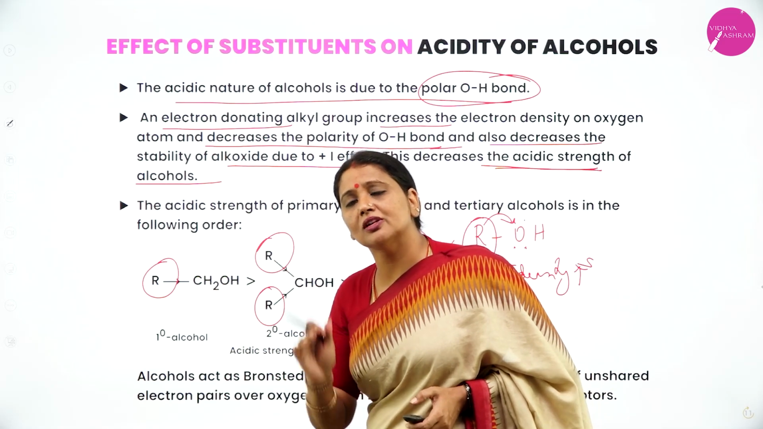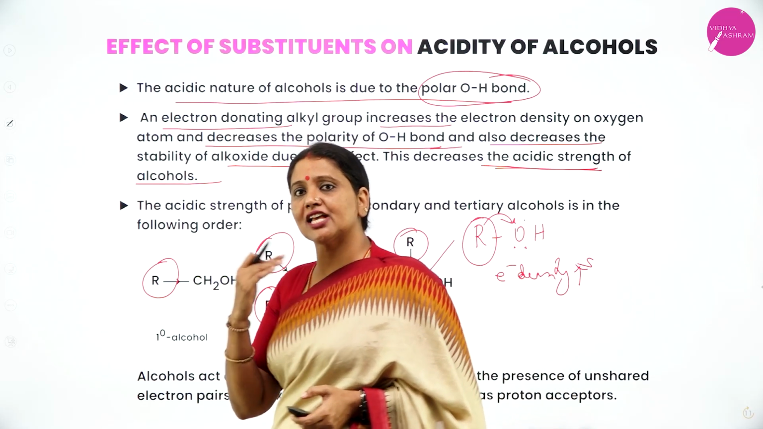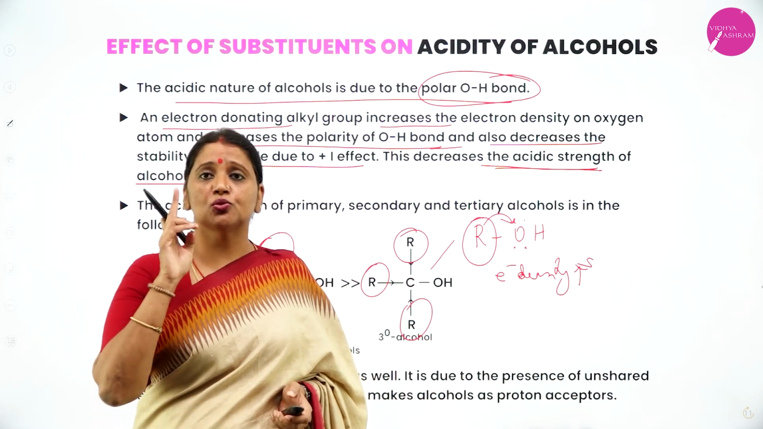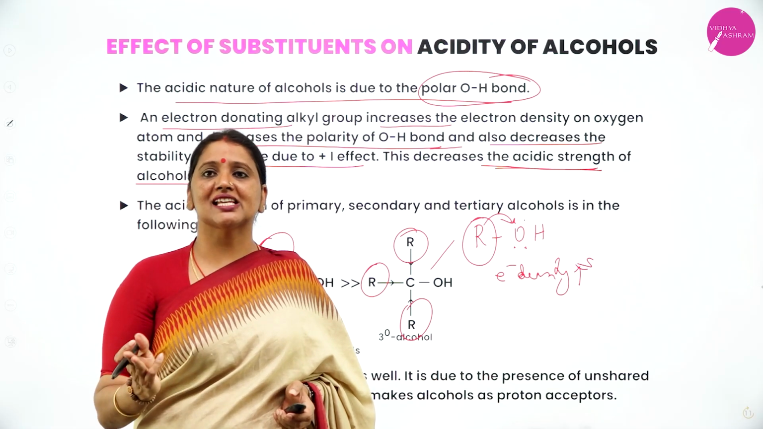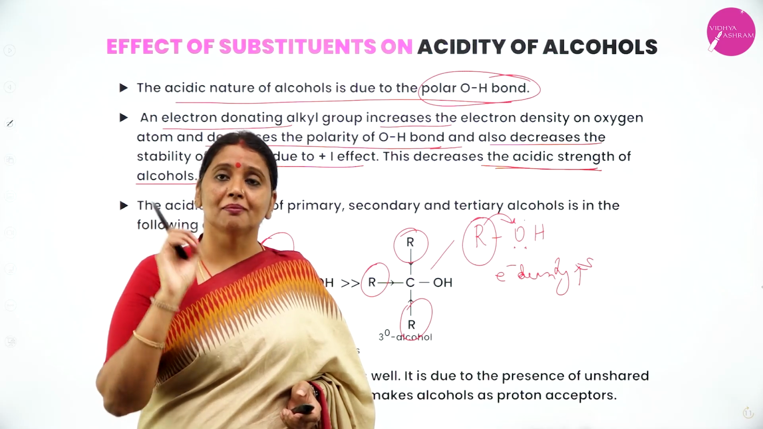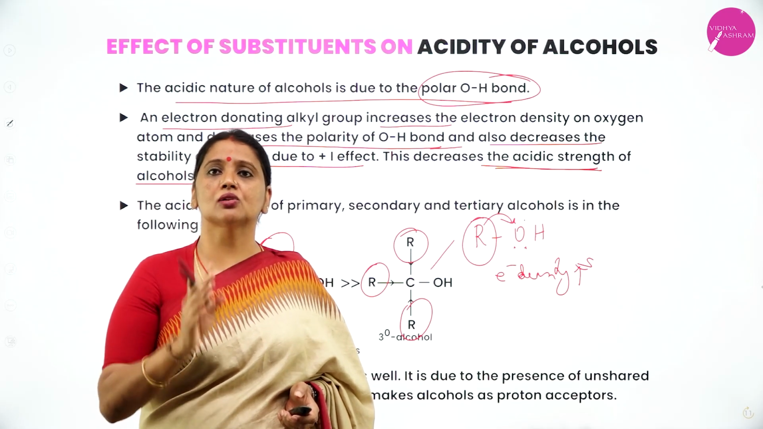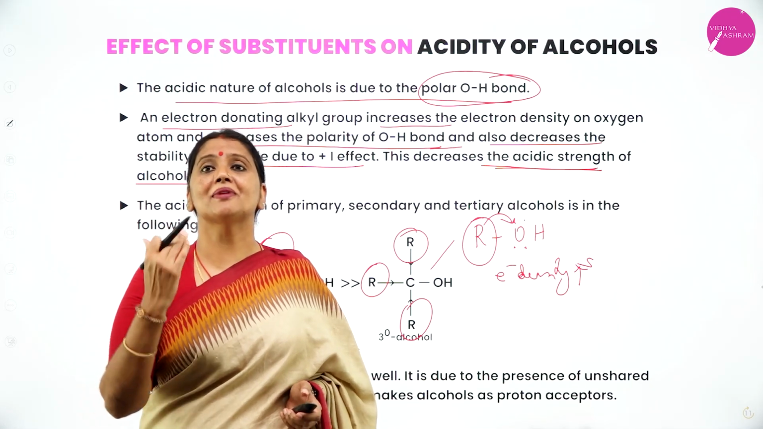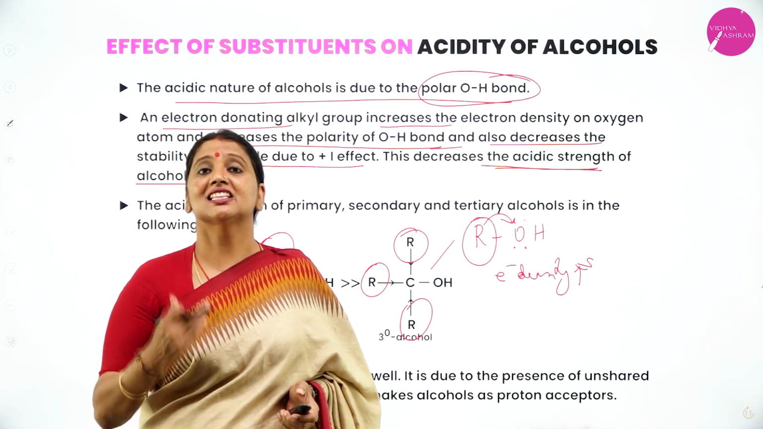Why is primary alcohol more acidic than secondary as well as tertiary? Because it contains only one alkyl group. Next, secondary has two alkyl, tertiary three alkyl. Please, my dear student, note this: when alcohol is attached with more alkyl groups, its acidic strength decreases.